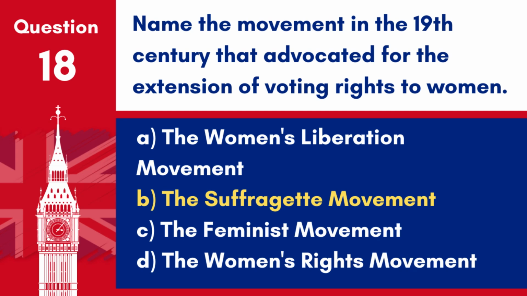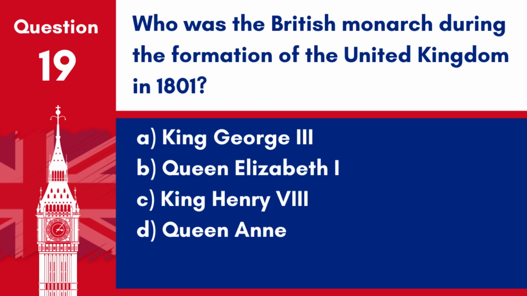Question 19. Who was the British monarch during the formation of the United Kingdom in 1801? A. King George III. B. Queen Elizabeth I. C. King Henry VIII. D. Queen Anne.